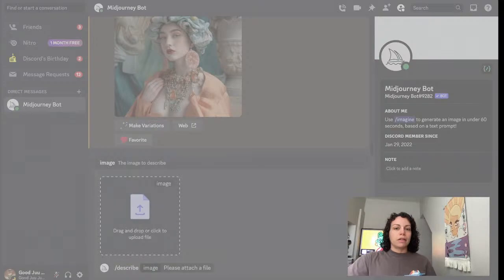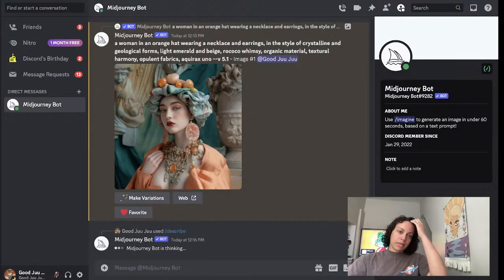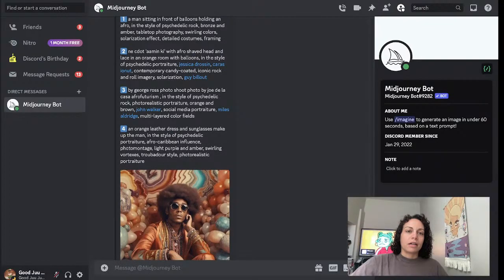So I'm gonna, in the vein of sticking with using my own art, use another one of my own pieces and feed it in here and see what descriptions we get. So all right, this is a man with agate crystals behind him, and this is from one of my Tezos collections on objects. A lot of my stuff is photorealistic, and there's a person and then there's crystals around them or on them. So let's look at the prompts that we got.